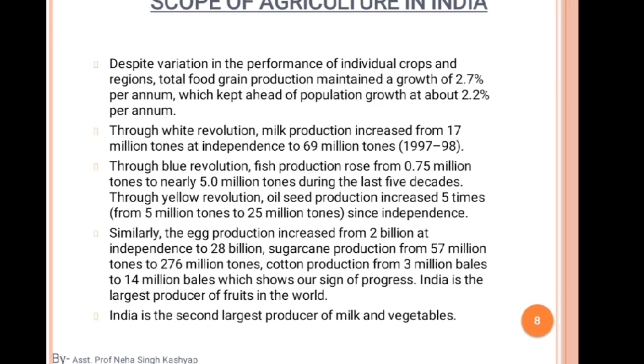So through white revolution, as I told you, there are different kinds of revolution. Okay, so among all those revolutions, one of them is the white revolution, which is for milk production. So milk production increased from 17 million tons at independence to 69 million tons since 1997 to 1998. Okay, so white revolution is used for milk production, green revolution is used for cereal production, but the